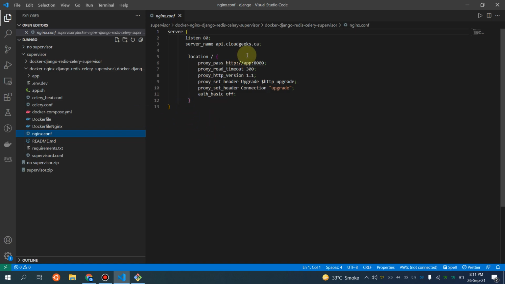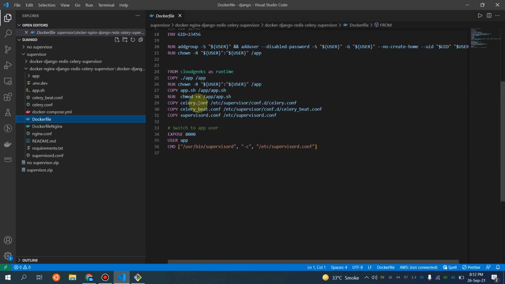So guys, it is a pretty simple configuration. What I will be defining here is that this is my API, cloudgeeks.ca. This is the proxy pass. I will be doing the proxy pass to my application. As I told you, I have not exposed my application port 8000, as I know my application is running on this particular 8000 port. If I navigate to the genuine Dockerfile of our application, you see I've already clearly mentioned that our port is going to be available on 8000.